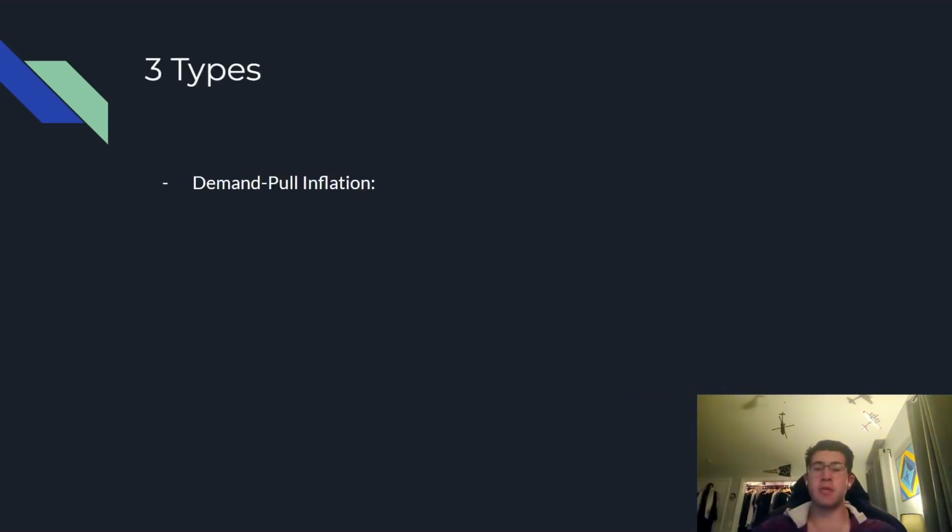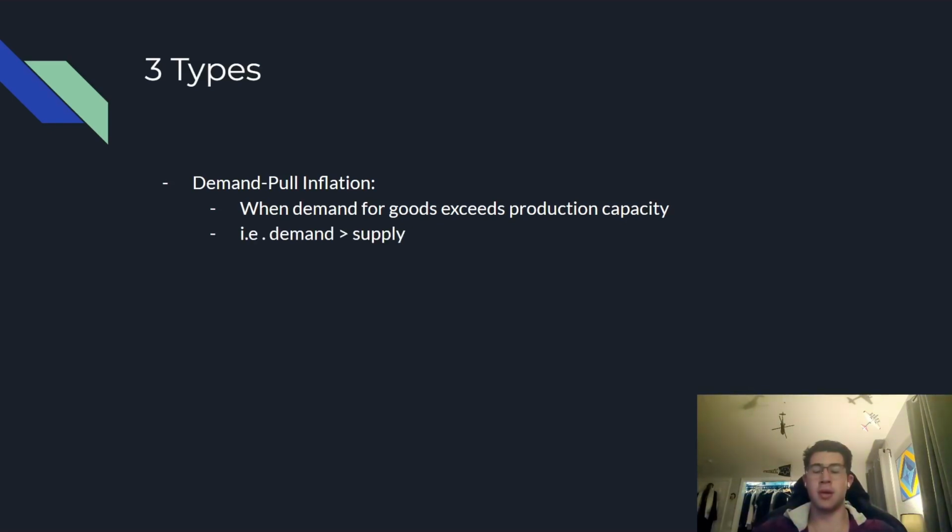Now, there are three types of inflation, as we went over. We have demand-pull inflation, which is when demand for goods exceeds production capacity. In simple terms, this is just when demand is greater than supply. So when demand is greater than supply, that means there's a low supply. And what does that mean? Since demand is pulling ahead of the supply, the price of goods is going to increase, right? Because there's a lower supply than demand.